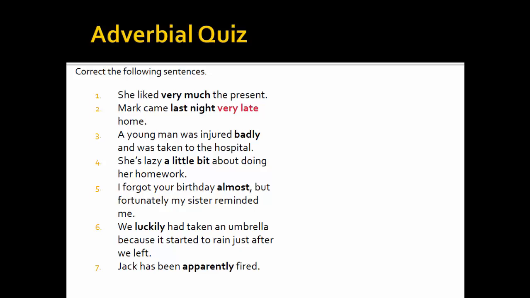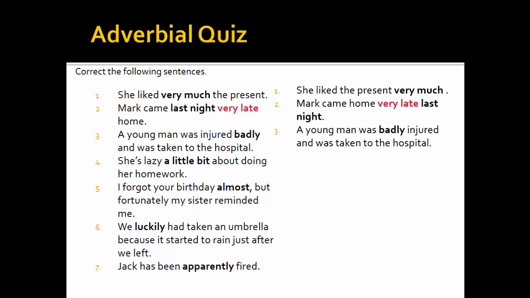We should correct the following sentences. The place of the adverbs are incorrect in the sentences. We should correct them. First sentence is, she liked very much the present. How can we correct this sentence? Yes, it should be, she liked the present very much. Mark came last night very late home. It should be, Mark came home very late last night.